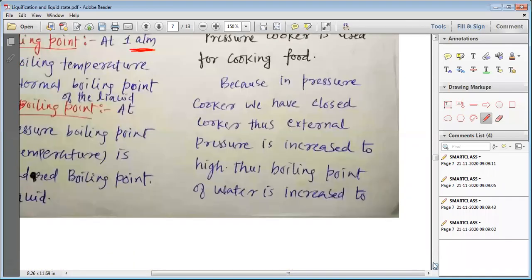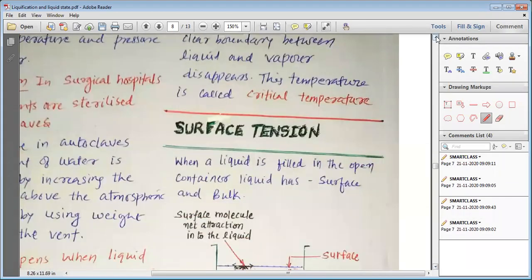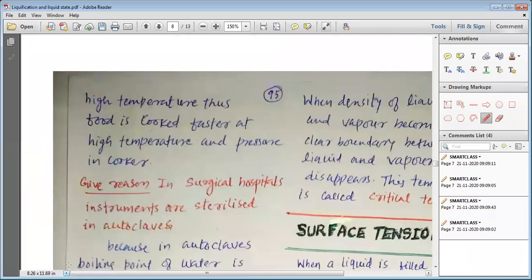Then we use a pressure cooker. In a pressure cooker, we use a vessel which increases the pressure outside. So the liquid boils at a higher temperature than its normal boiling point. And that is why a huge amount of heat is produced in the cooker which cooks the food faster, and that is why a cooker is used to cook food faster.